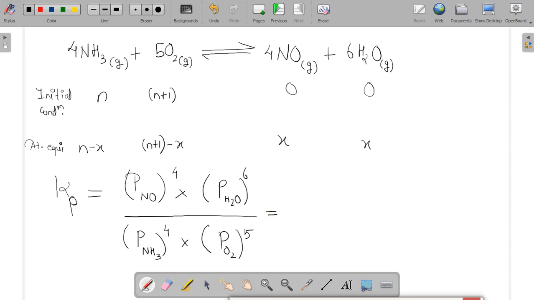On putting the values, Kp is always found at the equilibrium condition, so which values will be put here? These values. So x square divided by n minus x into n plus 1 minus x. Okay, so this will be the formula which will be used for calculating the equilibrium constant here.